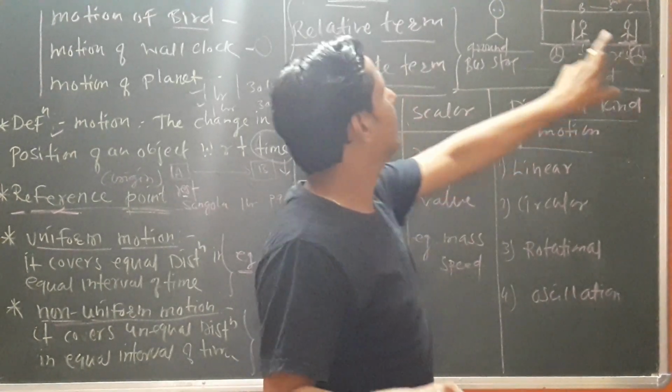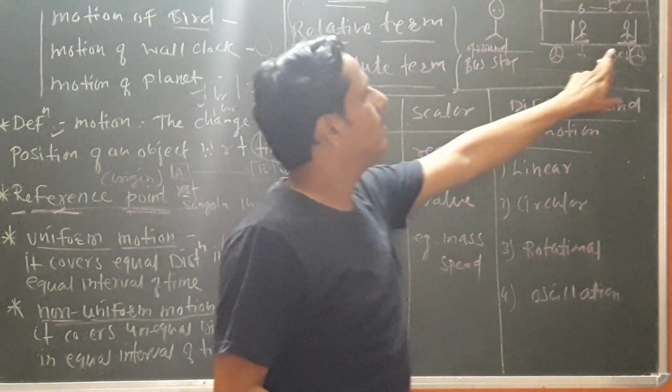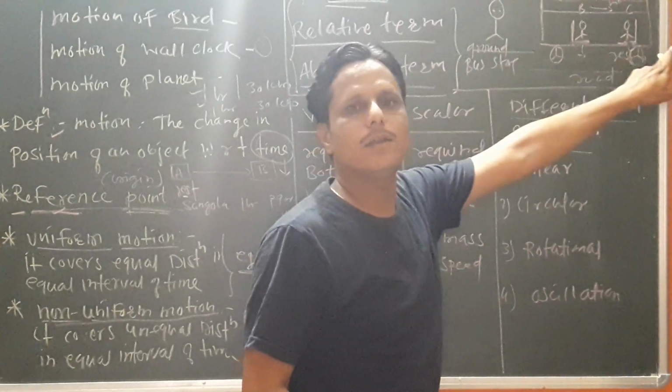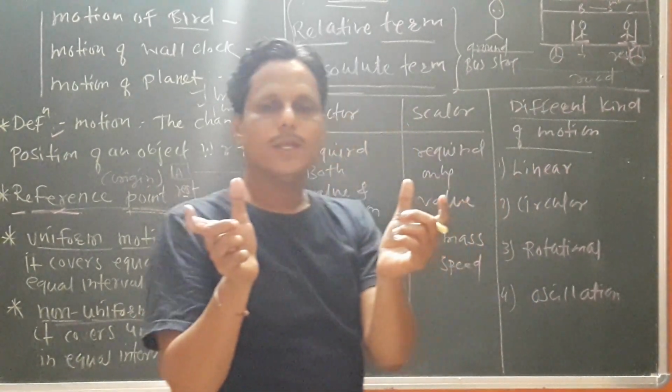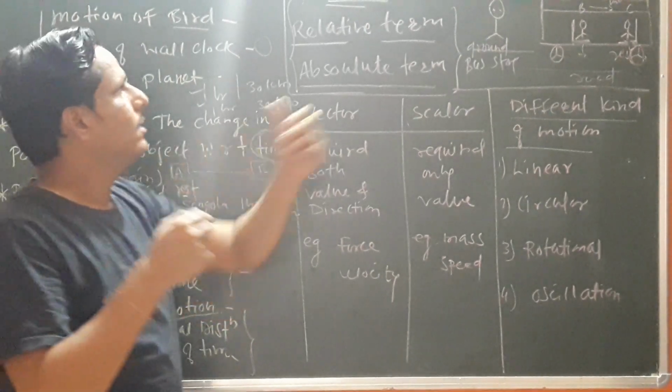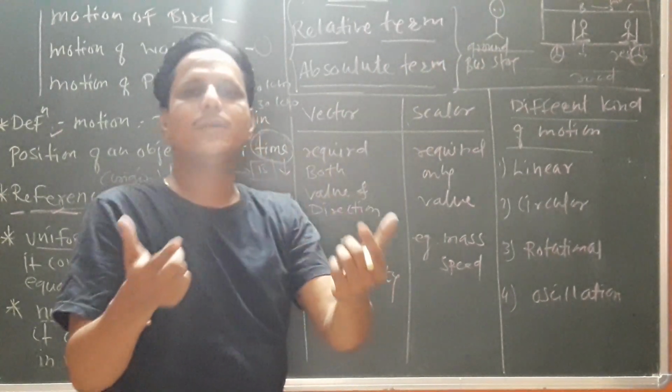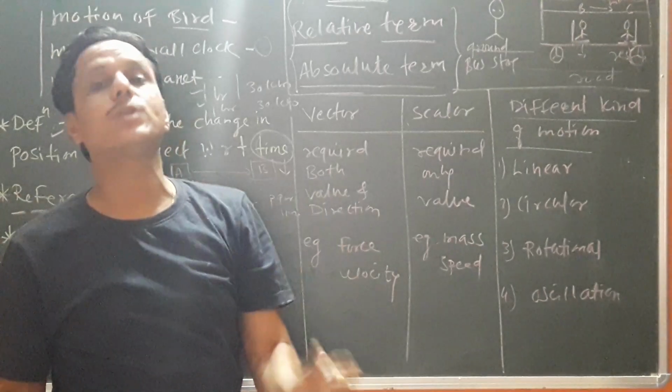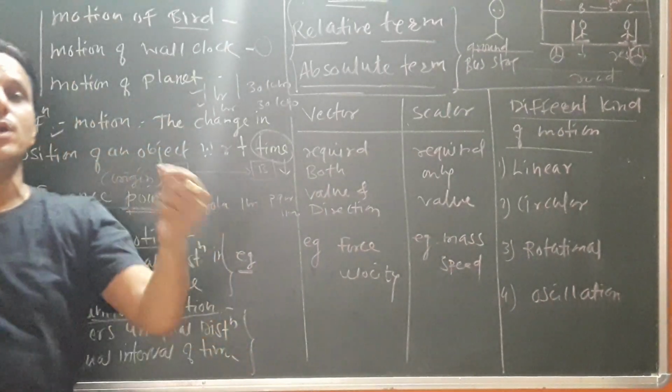At the same time, from the perspective of A, C and B both are in motion. So it is not fixed. It depends upon the reference point. तुमच्या रेफरन्स पॉइंट नुसार ज्या टर्म्स चेंज होतात त्याला आपण रिलेटिव्ह टर्म्स म्हणतो.